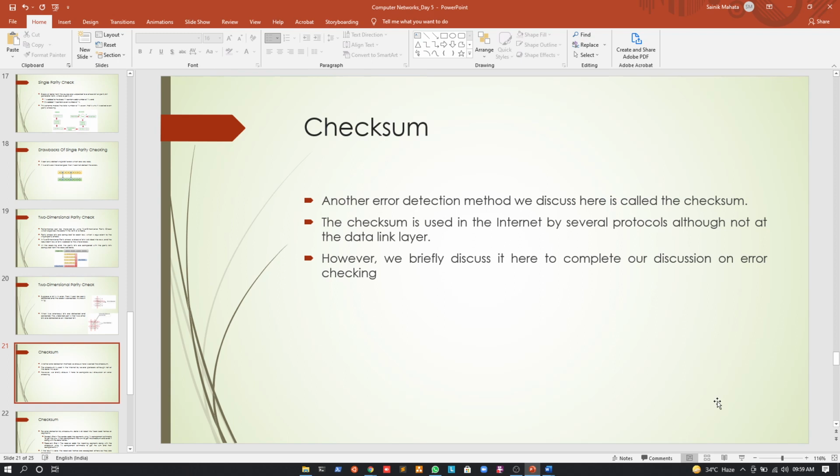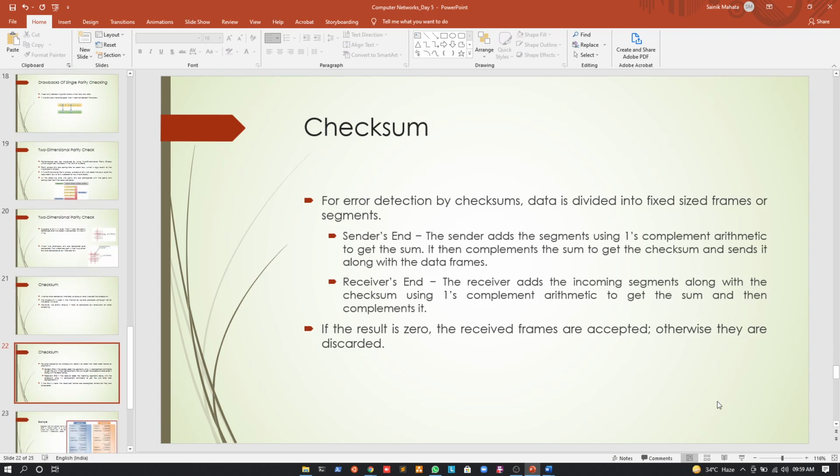Another method that we have is called the checksum method, and this method is actually very interesting. The checksum is used in the internet by several protocols, although not at the data link layer. Error control is generally a responsibility of the data link layer, but we can use checksum for error detection, even though checksum is not part of the data link layer. So we need to understand what the checksum is.